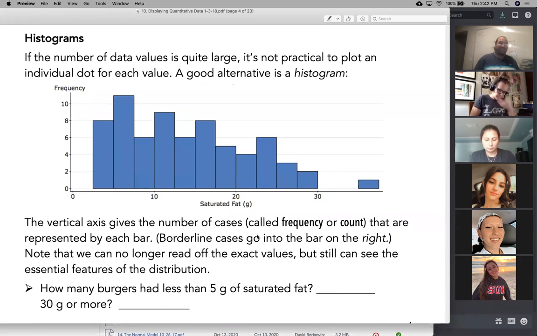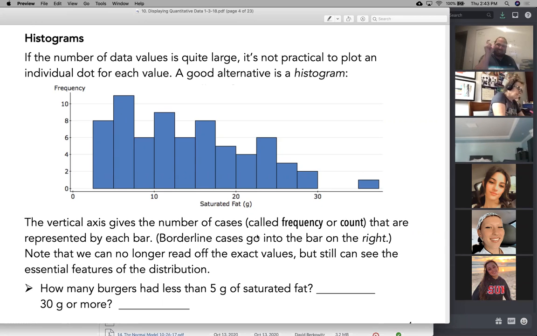So a histogram is similar to a dot plot. The difference between a histogram and a dot plot is that with a dot plot, you actually list all of your actual values. And with a histogram, you're collecting values that fall in a given range and putting them into a bin. The disadvantage of using bins is that you lose the data itself.